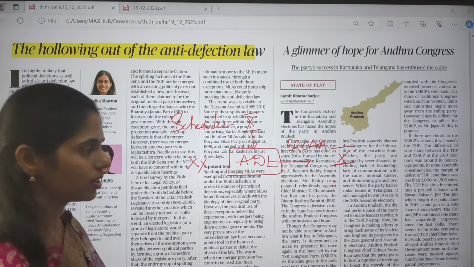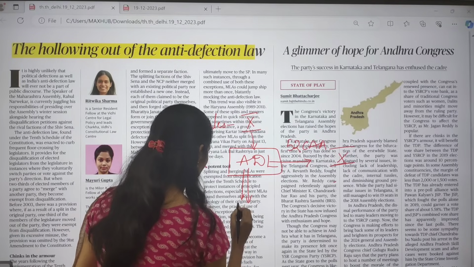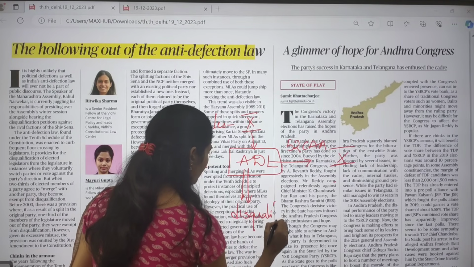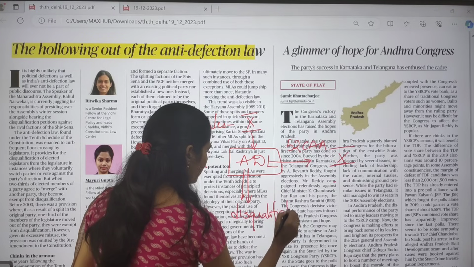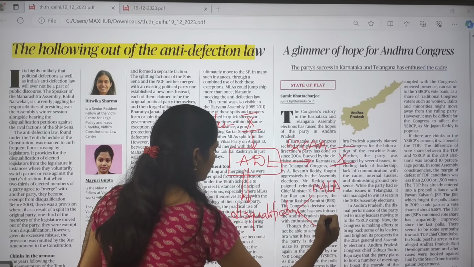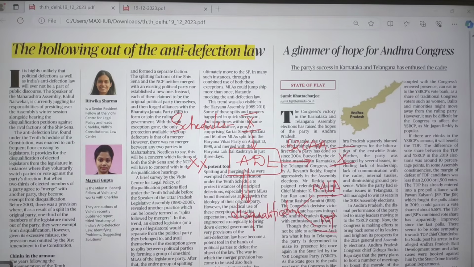It talks about disqualification of members of Parliament as well as members of the legislative assembly.